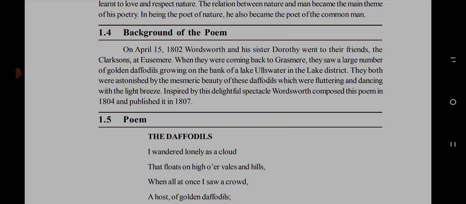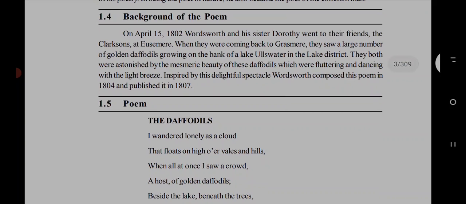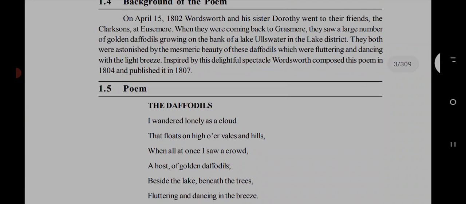The poem Daffodils was published in the year 1807. And one more thing I want to tell you: at the time when the poet wrote this poem, the name of the poem was I Wandered Lonely as a Cloud. When the poem was published, the title was I Wandered Lonely as a Cloud, but later it was changed to Daffodils.